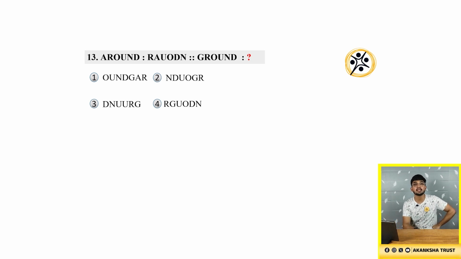If around can be written as RAUODN, how can ground be written as? If you observe the question, around is written as RAUODN. What they have done here, they have interchanged two letters at a time. First 2 letters, then the next pair, then the next pair. So A and R are interchanged and written as R and A. The next pair is O and U, and it is written as U and O. Similarly, N and D is written as D and N.